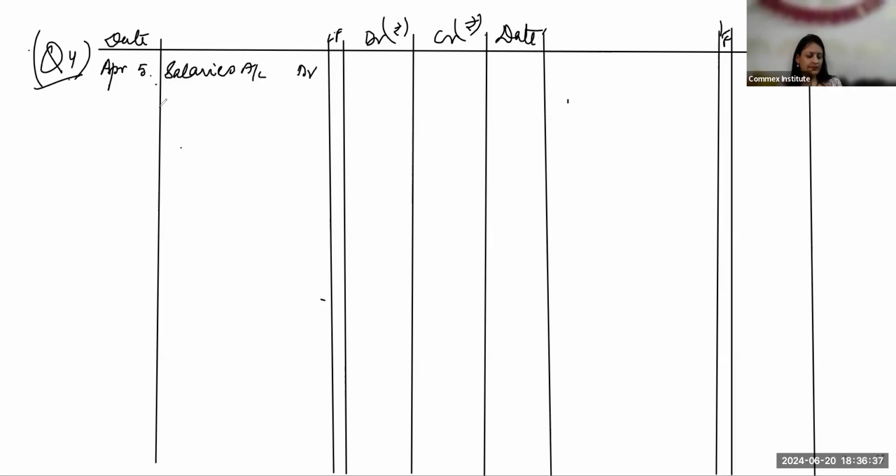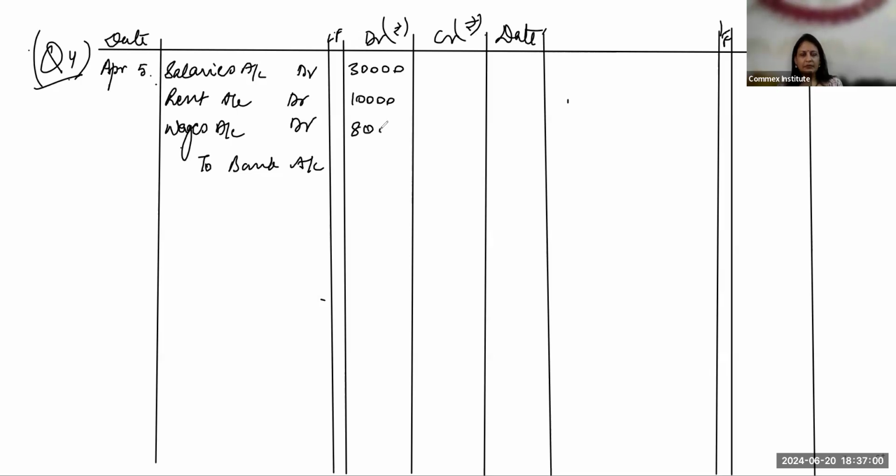Salaries account debit, rent account debit, wages account debit, to bank account. Credit, you write 48,000, the total being salary, rent, wages paid.